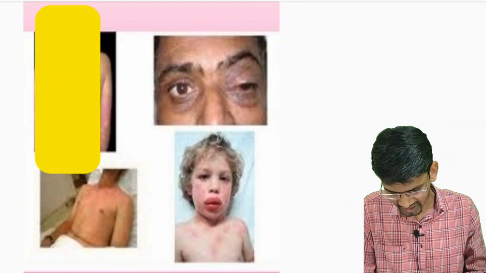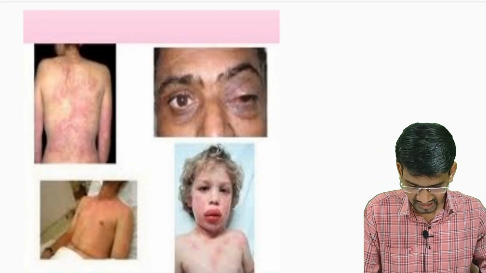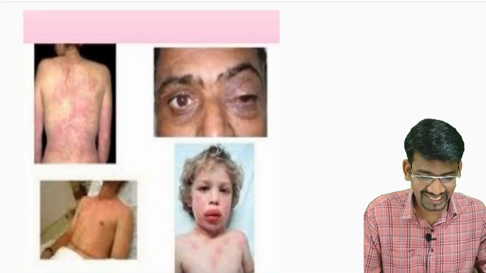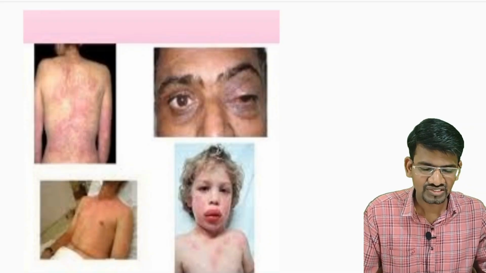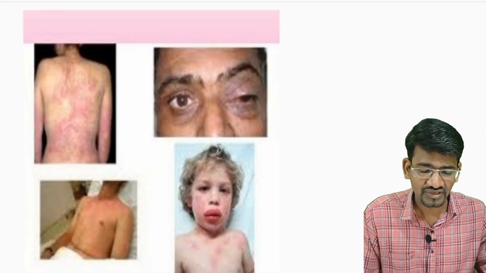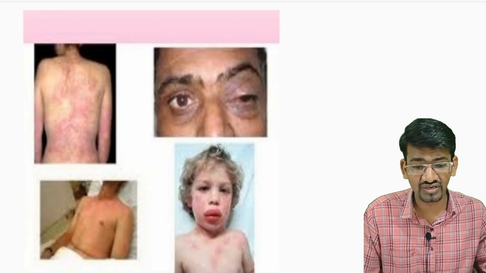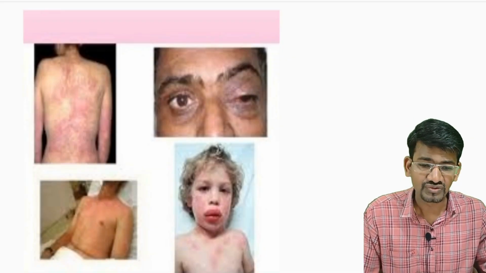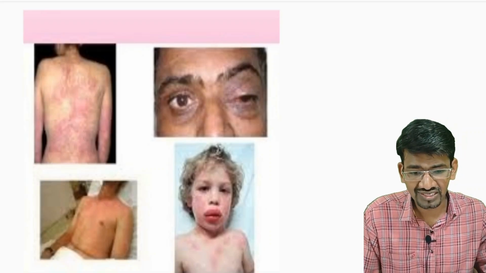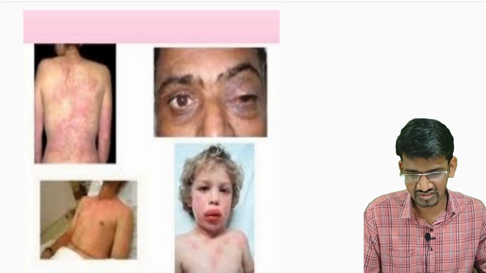If any patient comes with a history of symptoms like urticaria or pruritus, then angioedema, after receiving any kind of medication or after consuming any type of food, then you suspect, or it is definitely, a case of anaphylactic reaction.